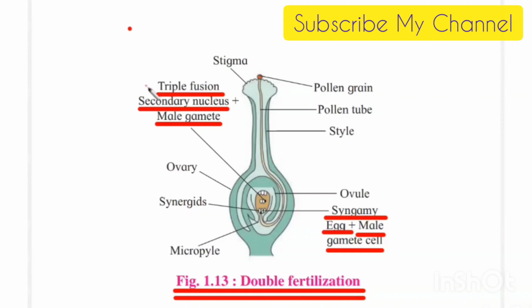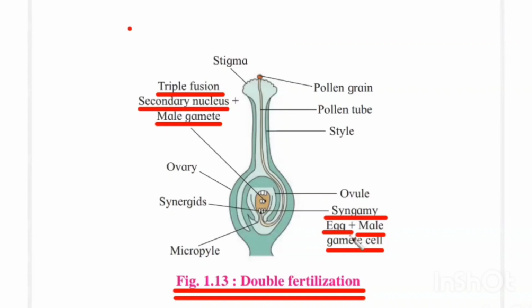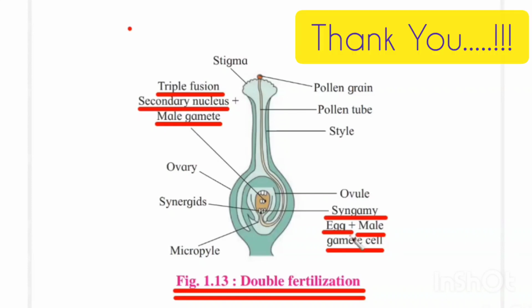So in this way, in the angiospermic plant, fertilization occurs twice. That's why the process is called double fertilization. So that's the process of double fertilization.